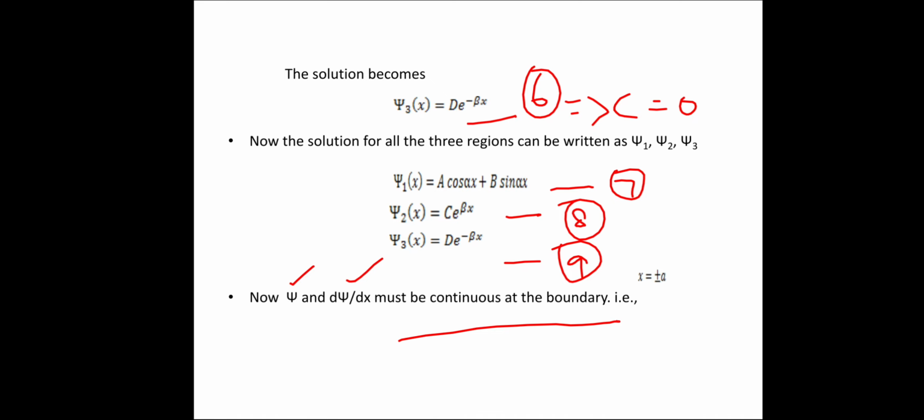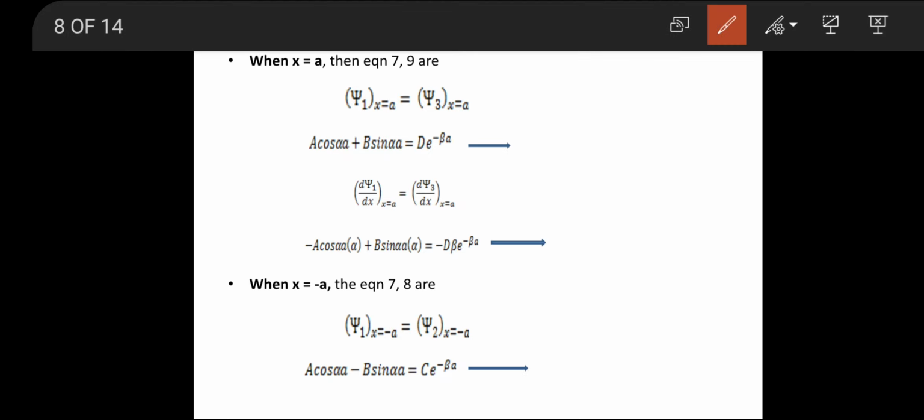We are considering the first and third region at x equal to a, so psi 1 at x equal to a equals psi 3 at x equal to a.